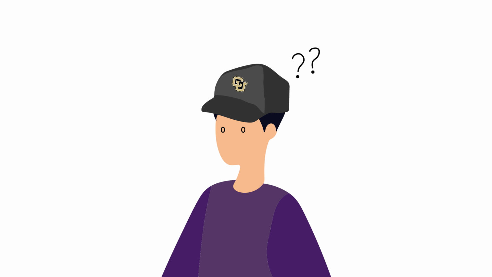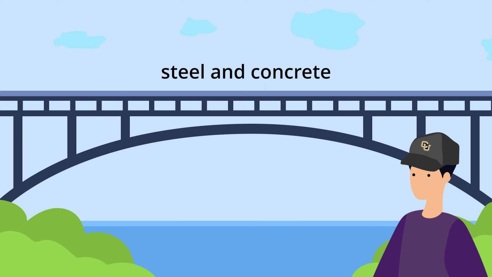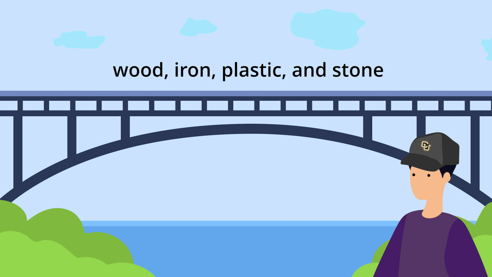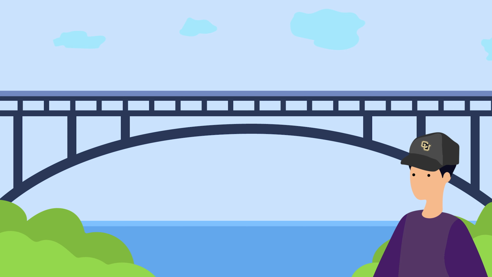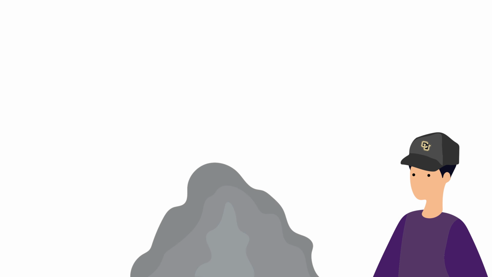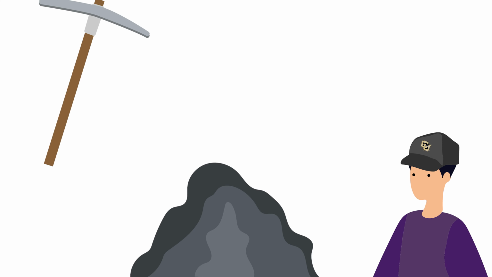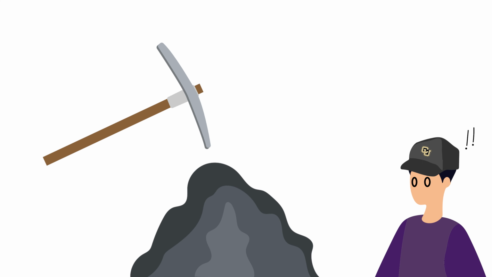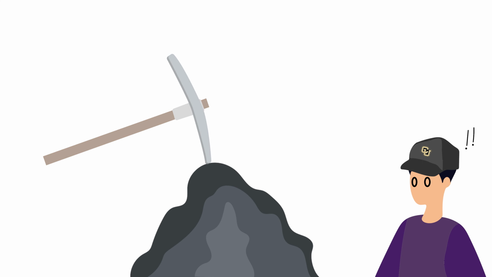What materials are commonly used in bridge construction? Steel and concrete are the most popular choices for modern bridge construction. Other materials include wood, iron, plastic, and stone. Before the availability of steel and concrete, most bridges were made of wood, rope, and stone. When humans became skilled at creating iron, a new material became available for bridge building. However, iron is a brittle material and can break suddenly without warning.